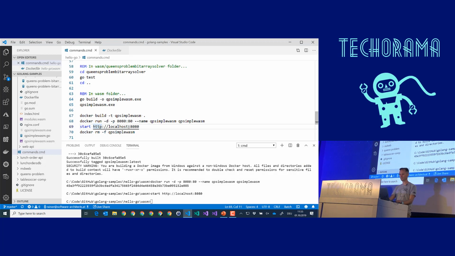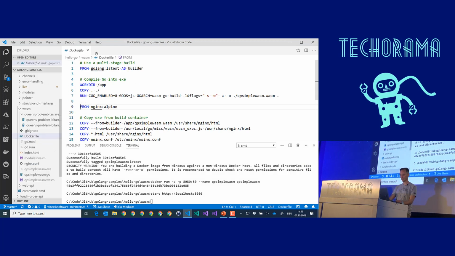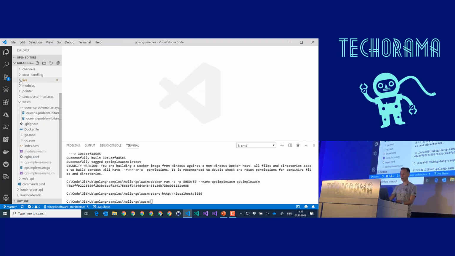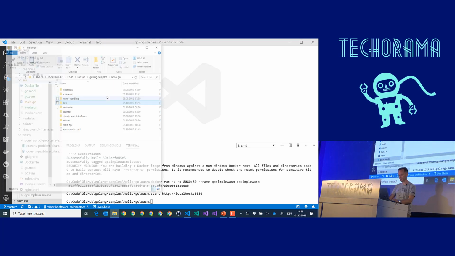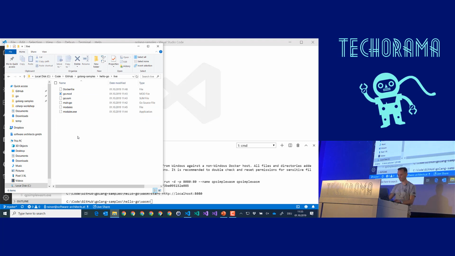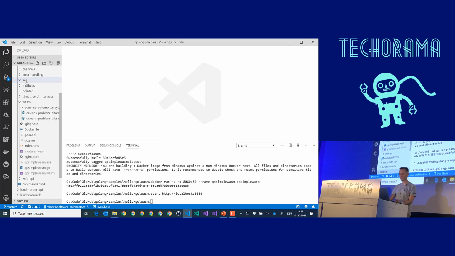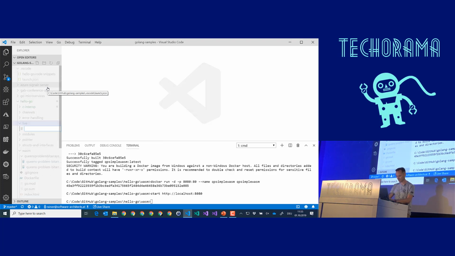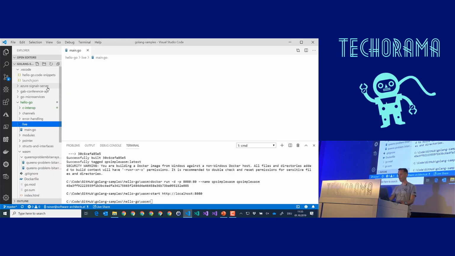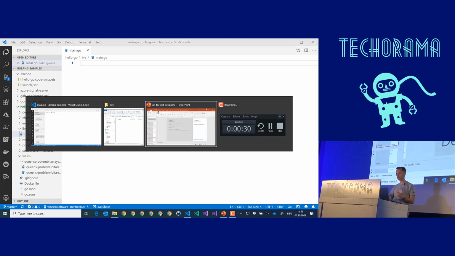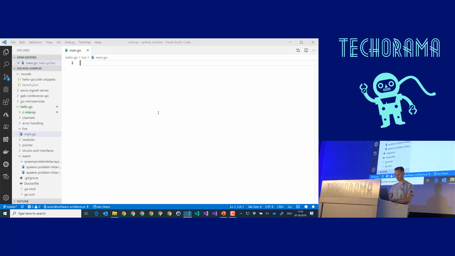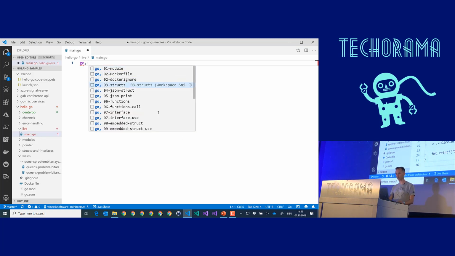Good. Now, you might now, or I hope now, you are interested in seeing more about this Go language itself. And now let's spend a little bit of time exploring the Go language. How does Go feel if you really build applications? I have a bunch of snippets here, and the first thing that I would like to show you is that one.